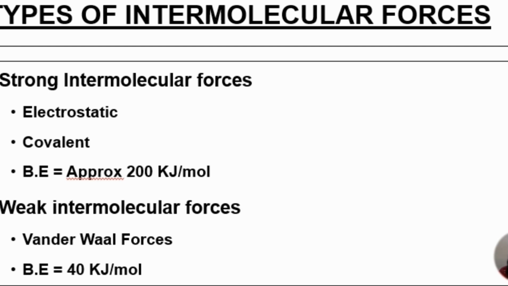So we can broadly classify the intermolecular force of attraction depending upon the strength into the strong and the weak intermolecular force of attraction. So when we are talking about strong, we are talking about the electrostatic force of attraction, that is the ionic bonding. Another example is covalent bonds. And when we talk about the weak intermolecular force of attraction, it comes under van der Waals forces. When we compare their bond energy, the bond energy is approximately 200 kilojoule per mole for the strong one, and approximately 40 kilojoule per mole for the weak one.